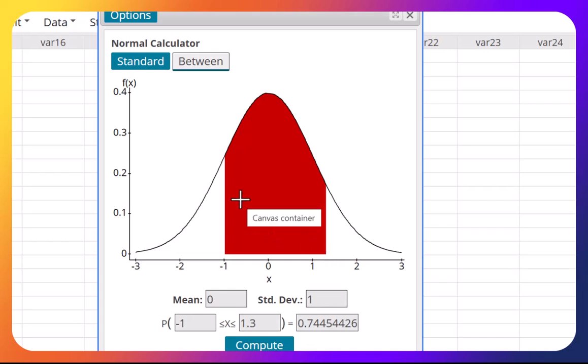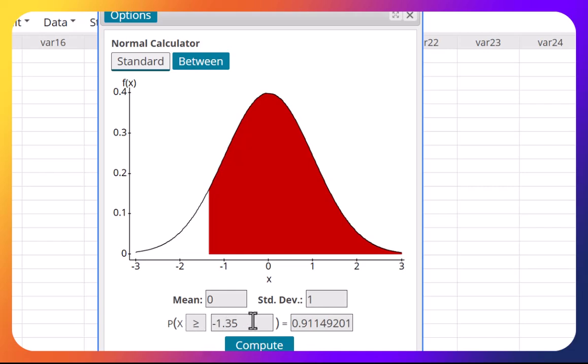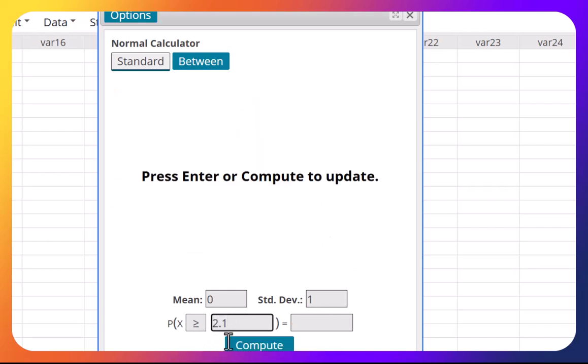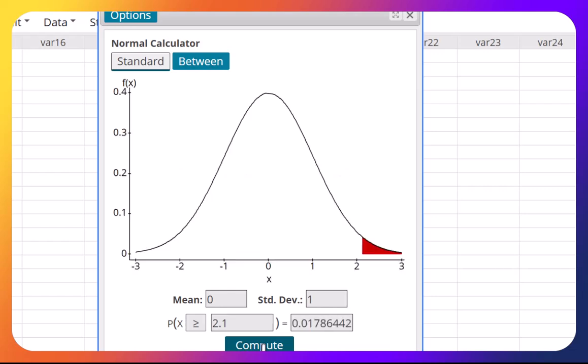Let's say I want to find the area of z greater than 2.1. Just go back to standard, greater than, and then just put 2.1. Hit compute, and here's the area, which is 0.017. Any area that you get less than 5% is considered unusual. Anything that is 5% or more is usual. Okay, so this is a review of the normal probability distribution chapter.